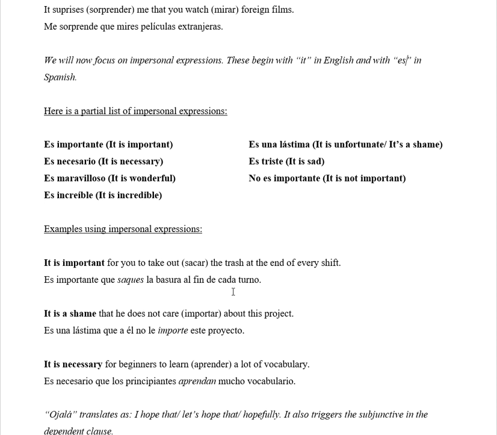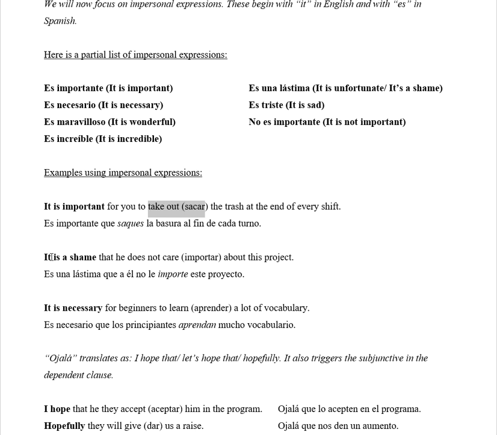So let's look at some examples of sentences using impersonal expressions. Okay, so here's an impersonal expression. And of course the first verb is "is." "You" would be the second subject. "It" is actually the first subject. "You" is the second subject, or the subject of the dependent clause. "Take out," right? So "take out" is where we're going to use a subjunctive. "It" is the first subject. "Is" is the first verb. We have a conjunction, and we have the second subject. "He does not" what? "Care." So this is the second verb. This is where we use a subjunctive.